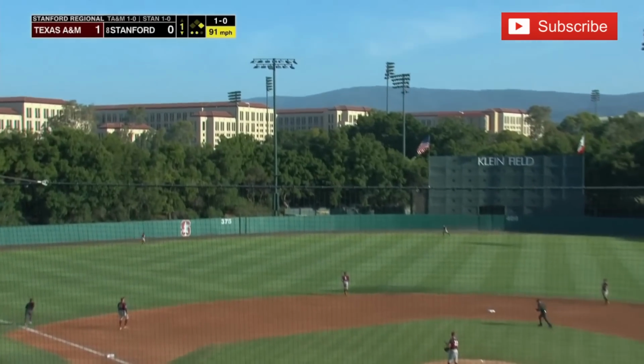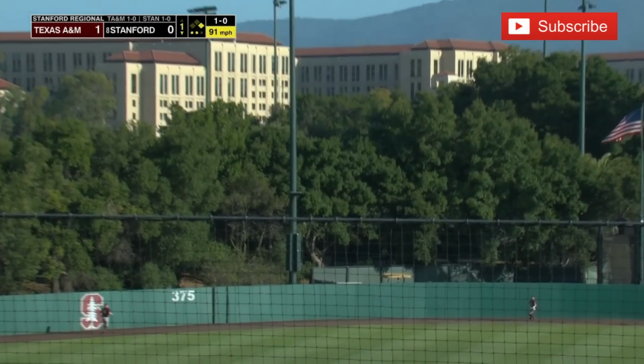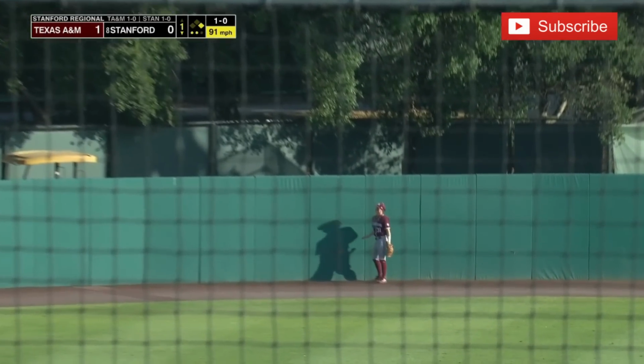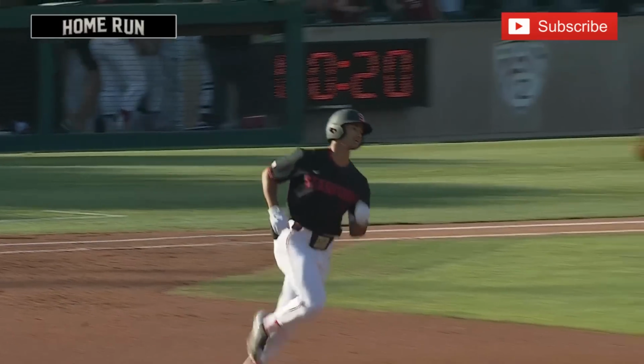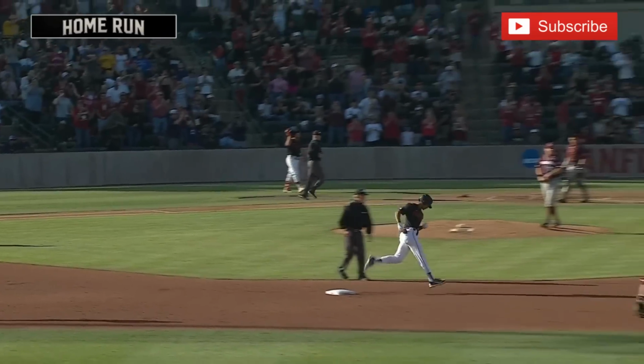Swinging, a high fly ball, left center. Back is Jordan Thompson at the wall. It's gone. Home run, Braden Montgomery. Stanford takes the lead.